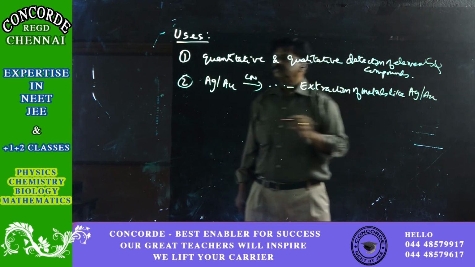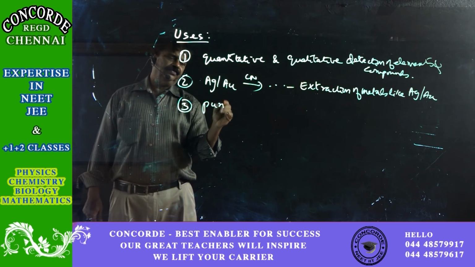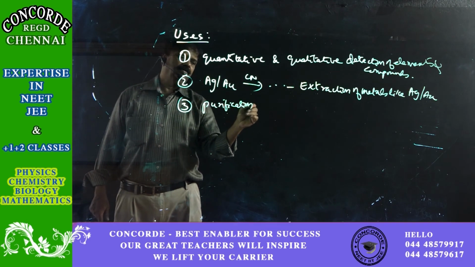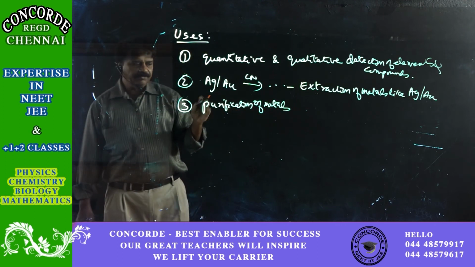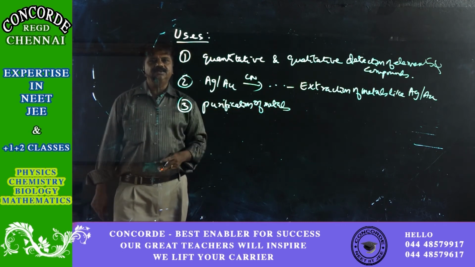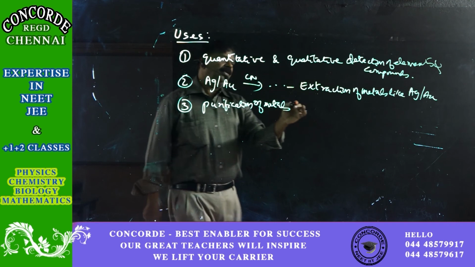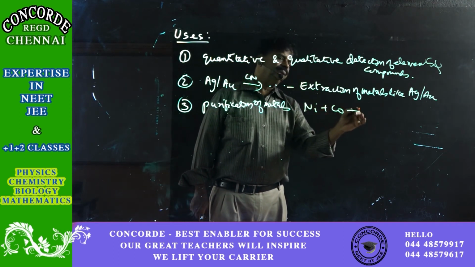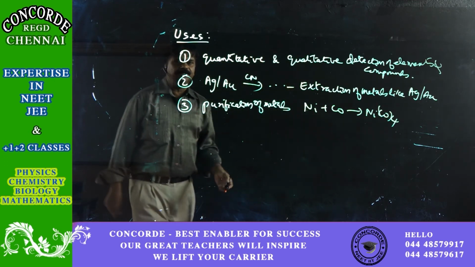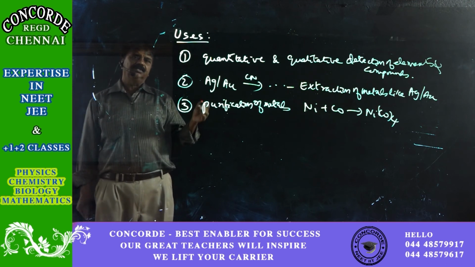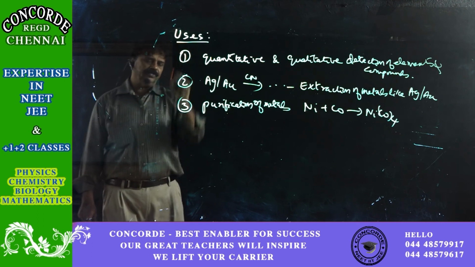Then even in refining or purification of metals. Purification of metal we have seen nickel, that is in Mond's process. Nickel is made into nickel carbonyl. The nickel carbonyl complex forms at a certain temperature. If you heat it at a higher temperature, pure nickel comes out. So in the purification of metals also this can be used.